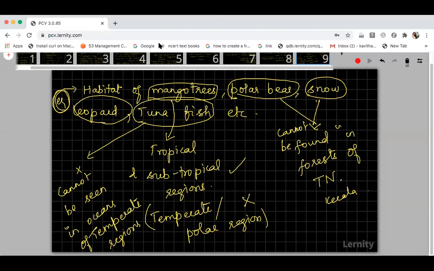That's why snow leopards are found in the Himalayas. The Himalayas is an icy region, right? So that is the habitat. That's why I have written that polar bears and snow leopards cannot be seen in the forests of Tamil Nadu and Kerala. Why Tamil Nadu and Kerala? Because they are hot, subtropical regions, right? In the Himalayas, you will have full snow. When fully icy covered regions are there, polar bears and snow leopards can survive.